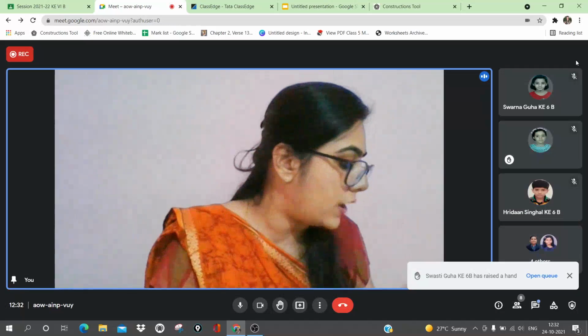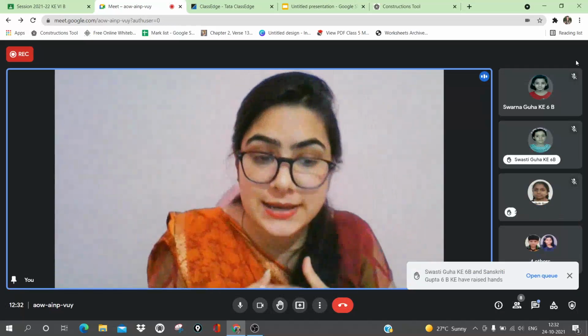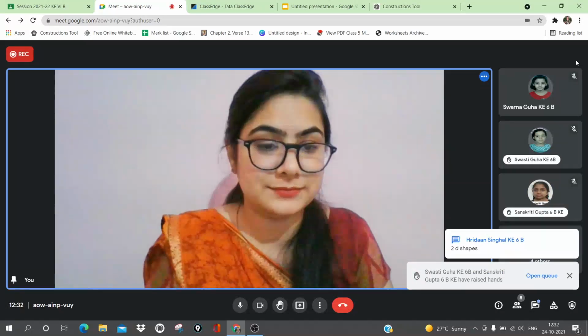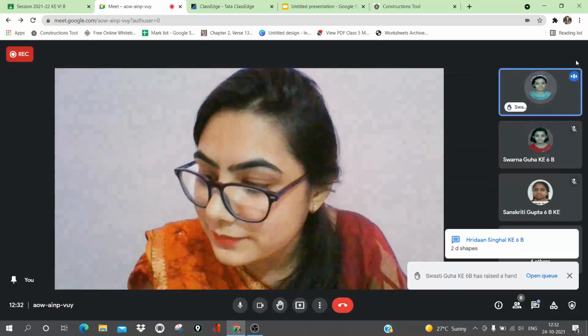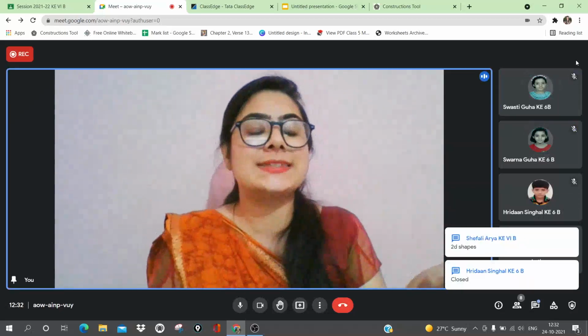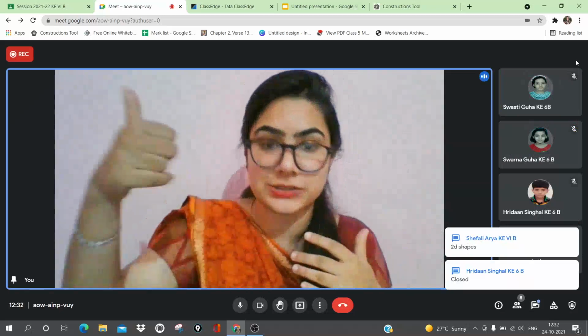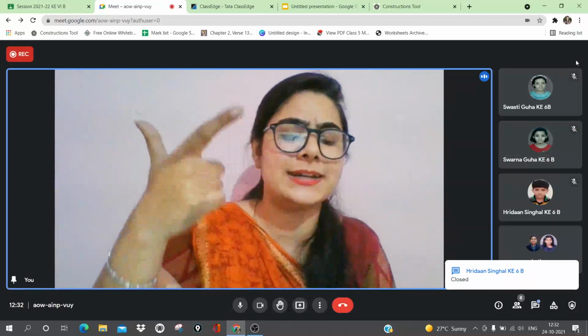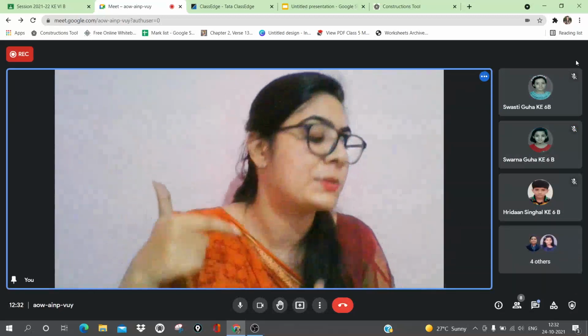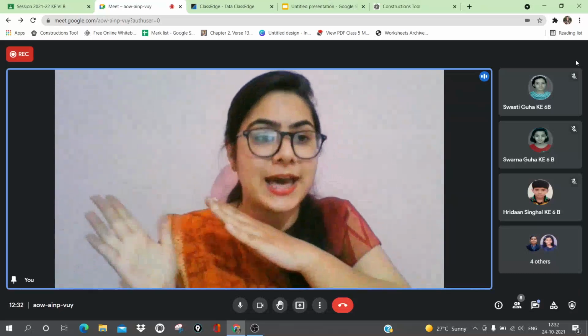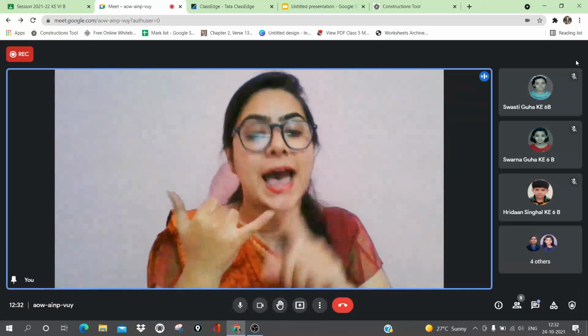Yeah, Swasti. These all shapes are closed. Very good. So Swasti said that all the shapes are closed, which is correct. And Ridansh said that they are all 2D shapes. So here you can see that all the shapes are 2D and closed shapes.